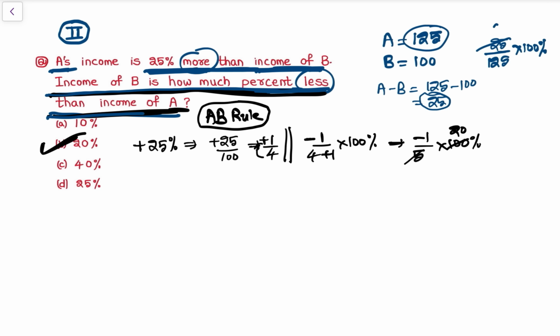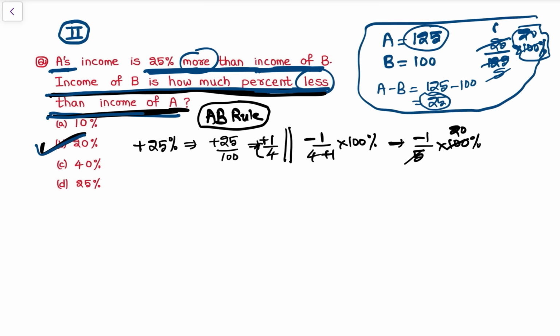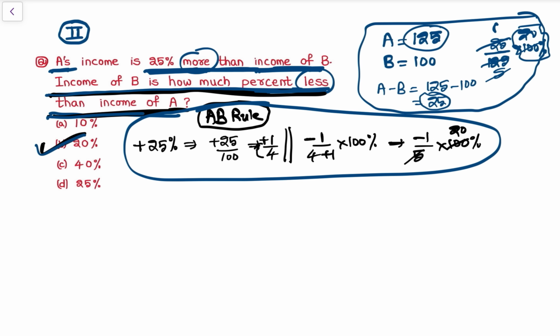So 25 ones are 25, fives are 5, 20s are, so that is 20% less would be the answer. एक ऐसा भी कर सकता है और if we know ये भी rule ऐसा भी कर सकता है. इसमें कोई कन्फ्यूजन नहीं होगा, कई बार with respect to ये लेना है, B लेना है, नीचे 100 आएगा वो कन्फ्यूजन होगा. Now let's do next question, you will get more clarity.